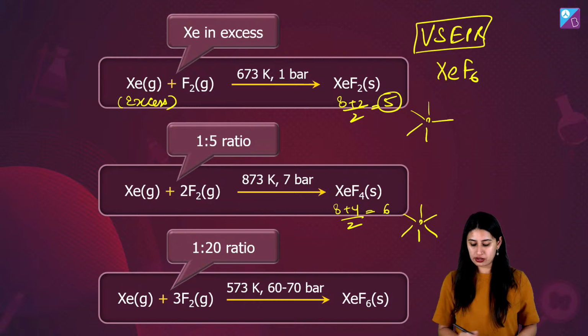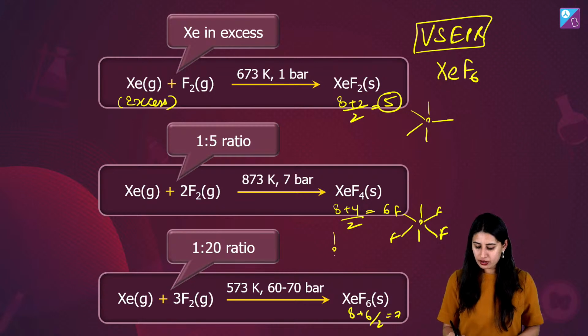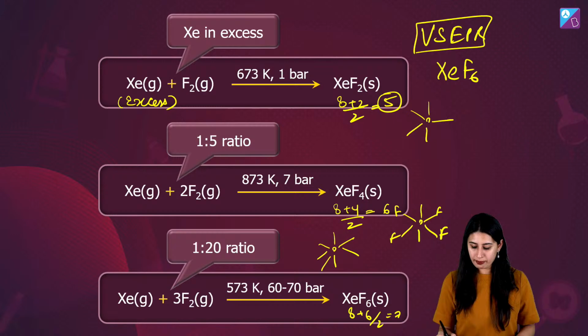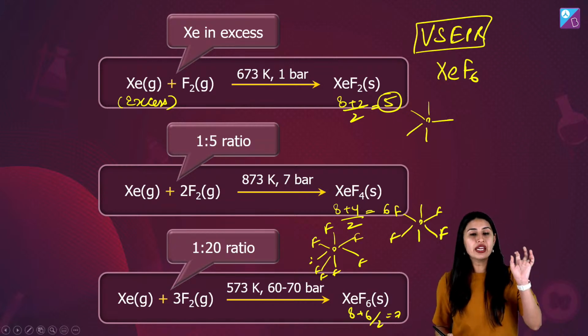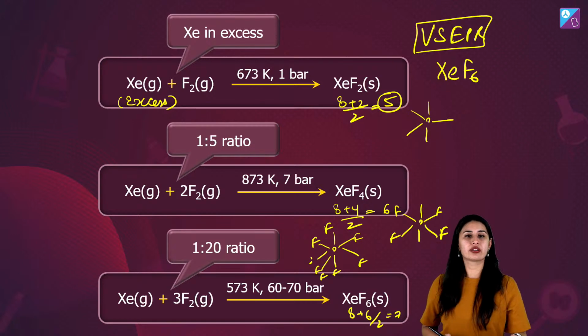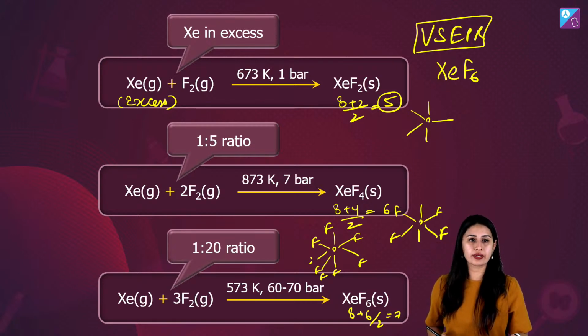Geometry octahedral but shape square planar. XeF6: 8 + 6, 14, 14/2, 7. Shape pentagonal bipyramidal but geometry distorted octahedral. ये याद होना चाहिए, ये आपको 100% याद होना चाहिए.